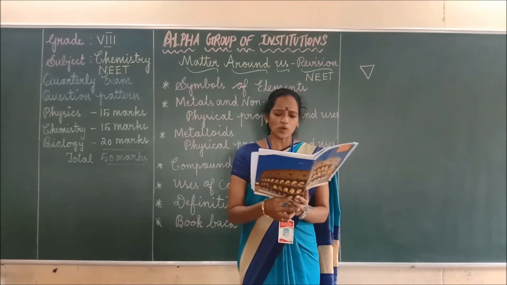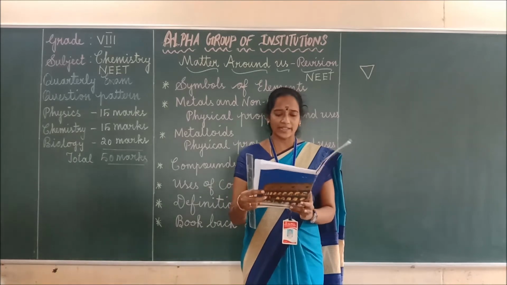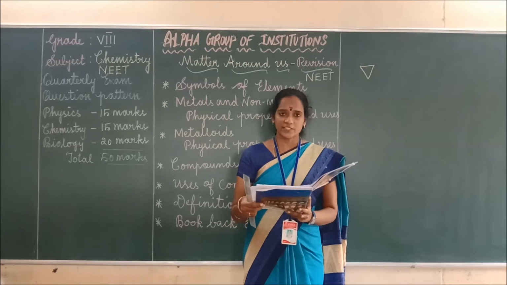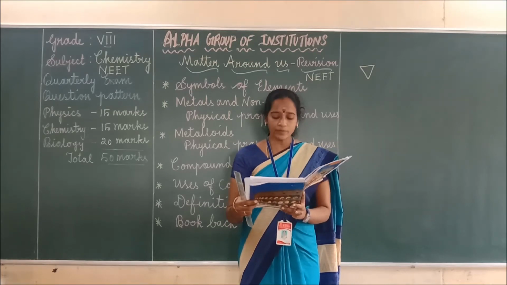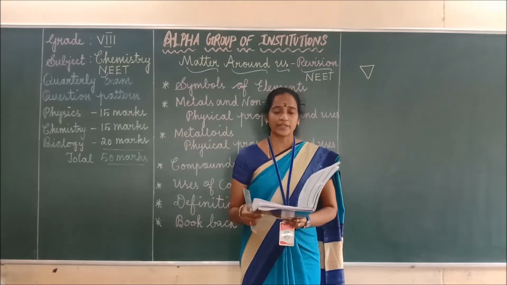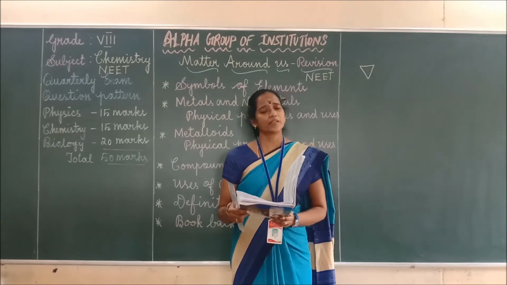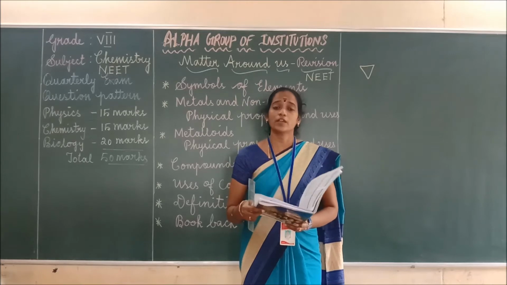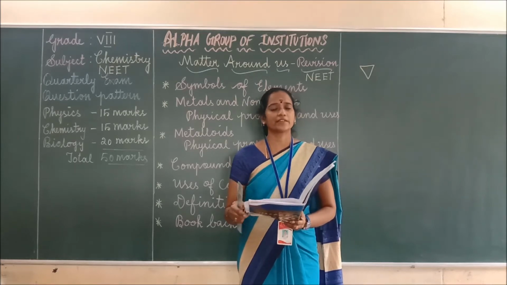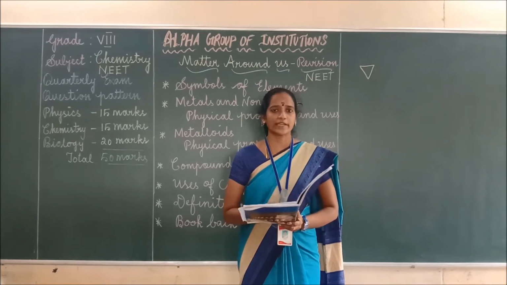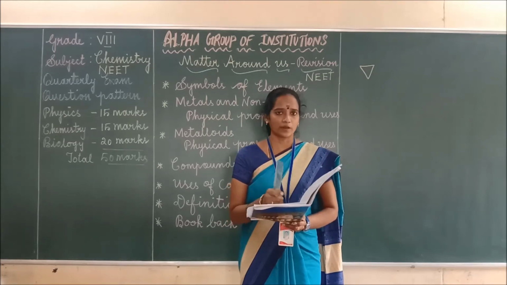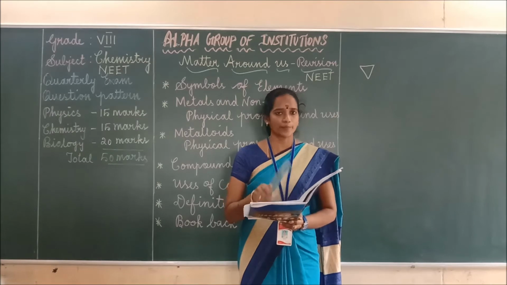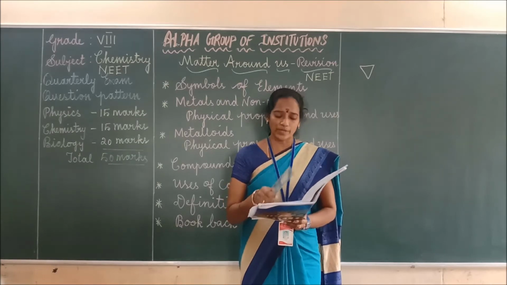Next, which one of the following element names is not derived from a planet? First plutonium, neptunium, uranium and mercury. The answer is mercury. The remaining 3 are actually derived from planet names. But mercury is not like that. It's a mythological character. It's derived from the god Mercury. So the answer is mercury.